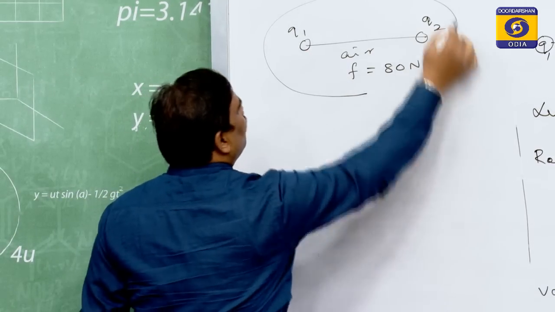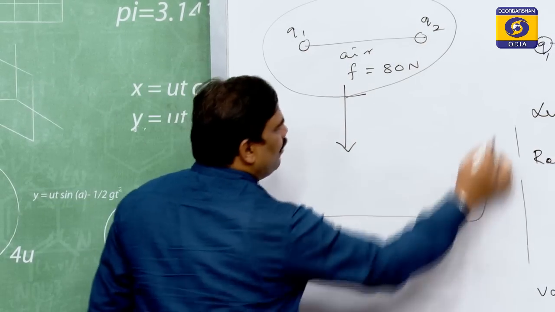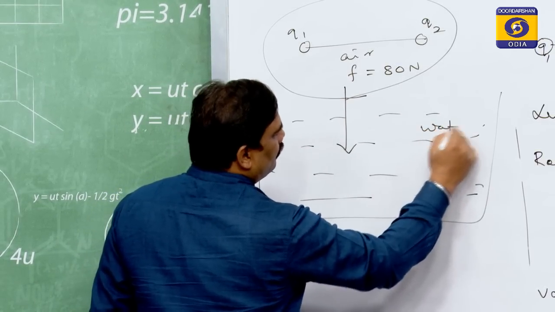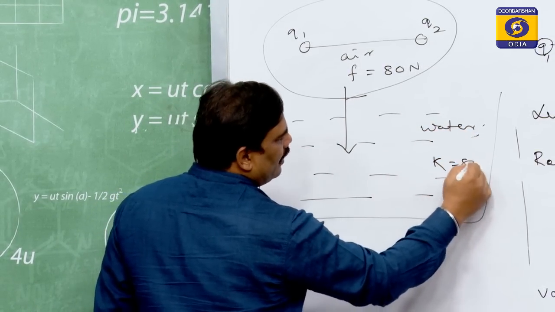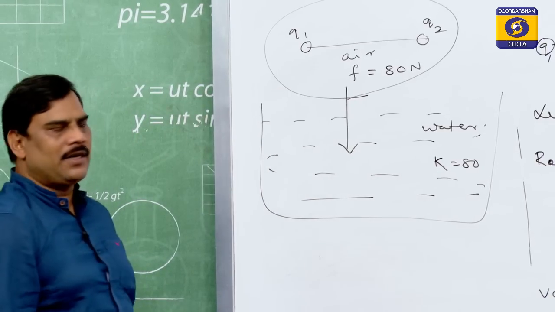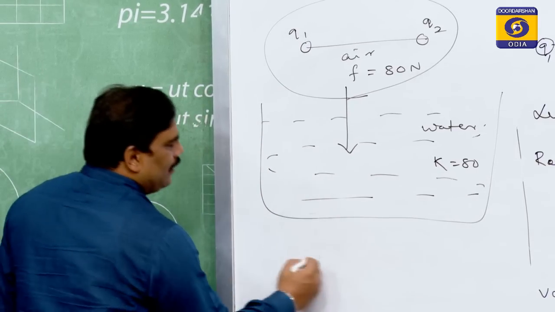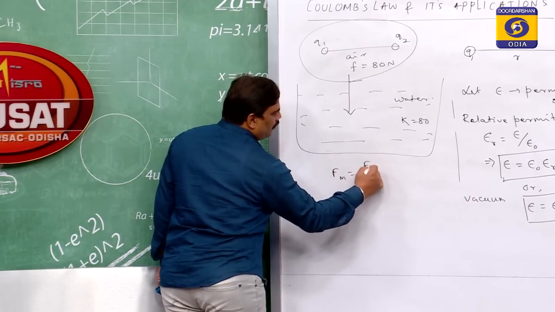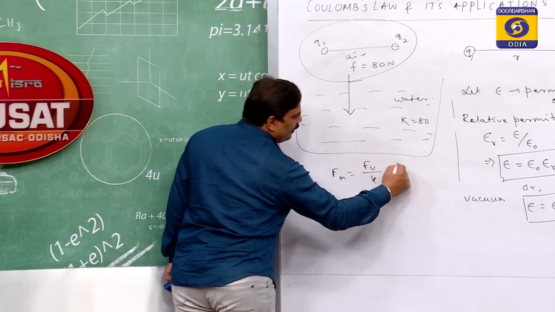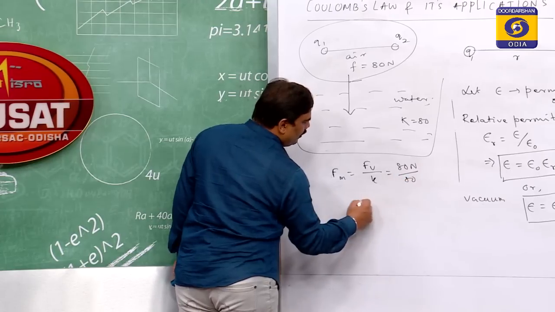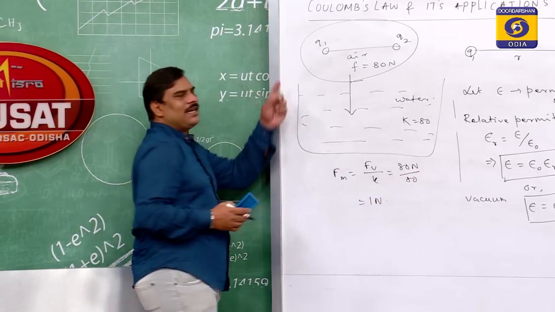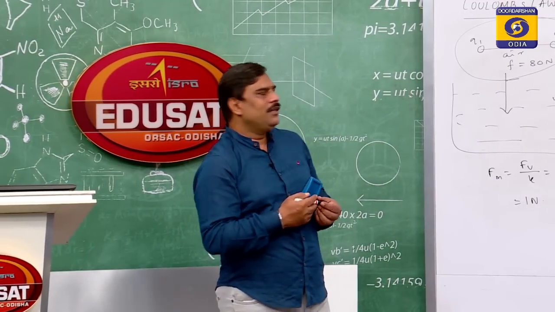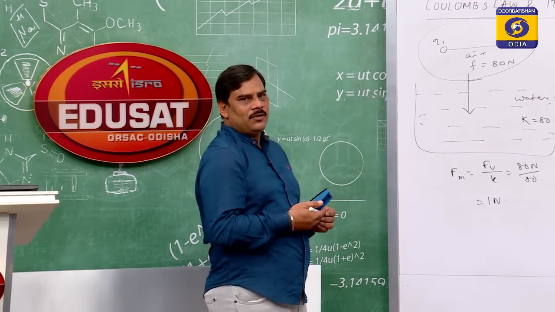If the entire system is now dipped inside a bucket of water with dielectric constant equal to 80, the dielectric constant of water is 80, then the force will be reduced, by the formula Fv divided by k, to 80 Newton divided by 80, which is 1 Newton. So, the same charges inside water at the same separation will give a force of 1 Newton among themselves.